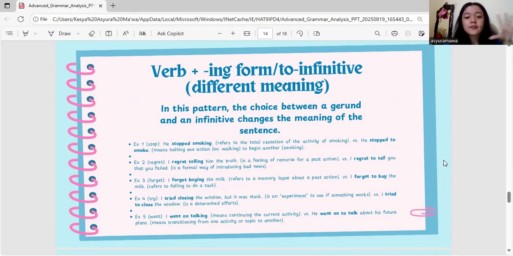Example 5, last example for this structure. He went on talking, it means continuing the current activity, versus he went on to talk about his future plans. It means transitioning from one activity or topic to another.